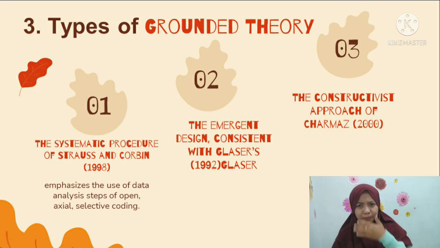An example of the conclusion of the three types: if we were to study men with chronic disease, the result would vary depending on the grounded theory design used. If we use a systematic procedure, we will focus on the general process of acquiring and treating chronic disease. However, if we use a constructivist approach, we will focus on how the men feel during their experience with chronic illness and try to determine what it means to have a chronic disease from their point of view.